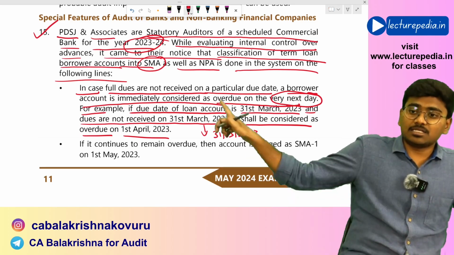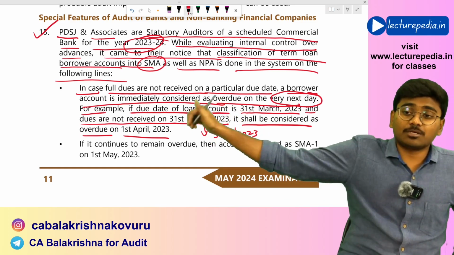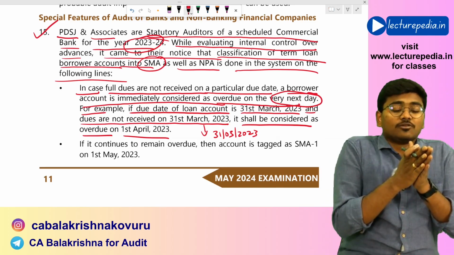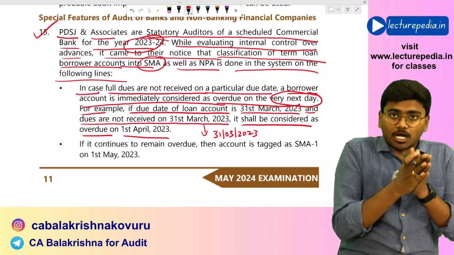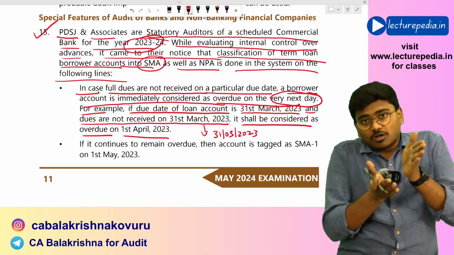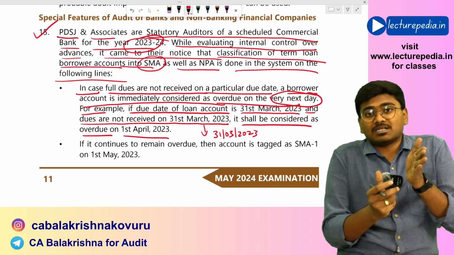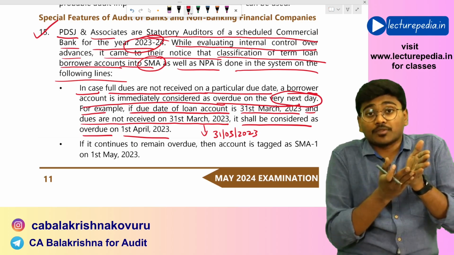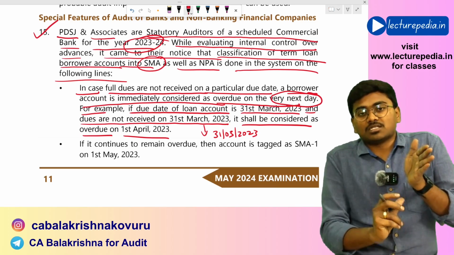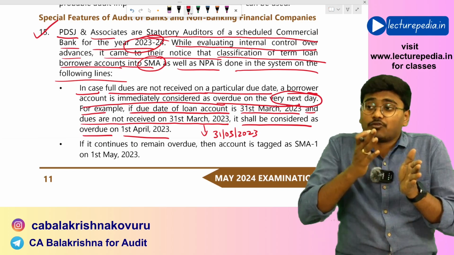But the bank in this situation is considering this amount as overdue on 1st April 2023, which is wrong, because if you don't receive the amount on the due date, then while closing that day, the system will have to automatically mark that account as overdue. In the closing hours of that day itself, the system has to mark the account as overdue, but it should not be carried forward to the next day.